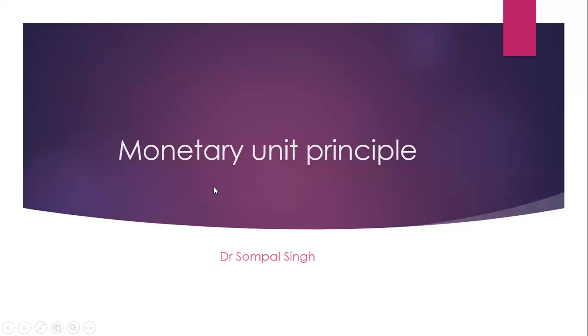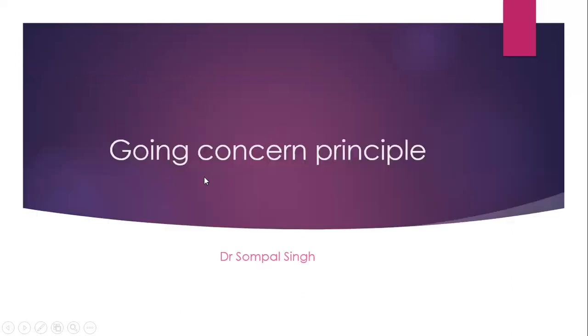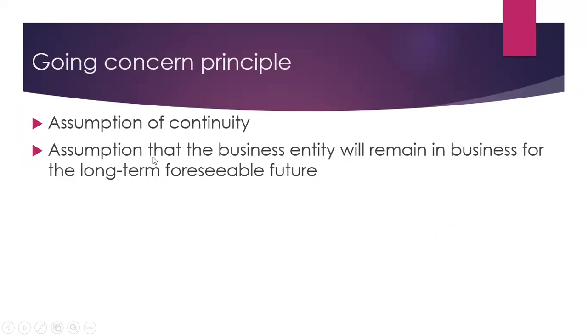Then, monetary unit principle. We should only record transactions that can be presented in terms of monetary unit or in terms of a unit of currency. Then, going concern principle. It is also known as assumption of continuity. Assumption that the business entity will remain in business for the long-term foreseeable future.